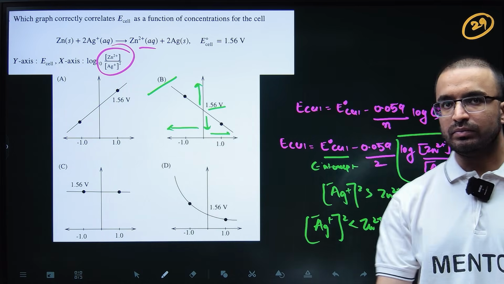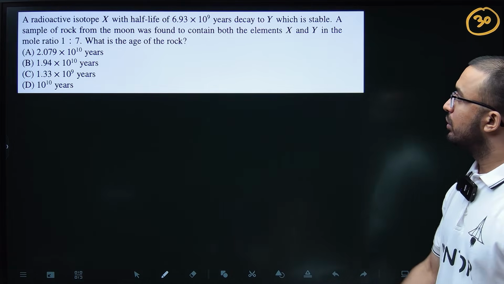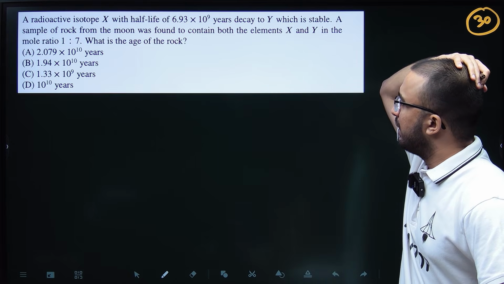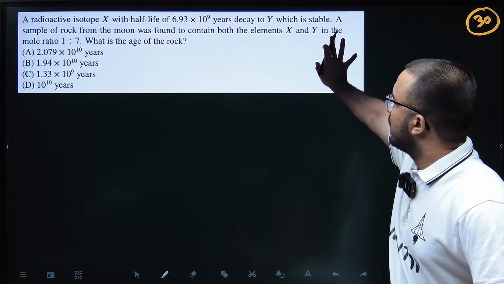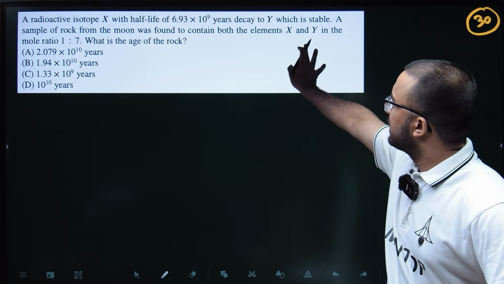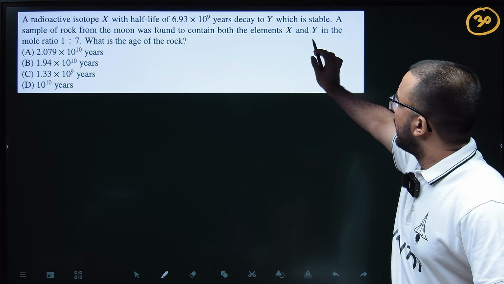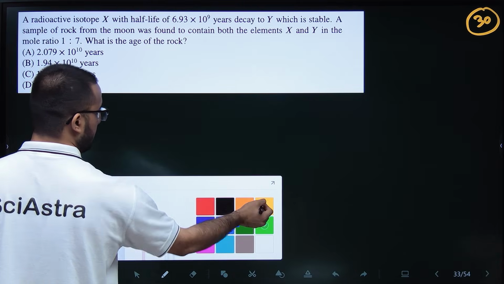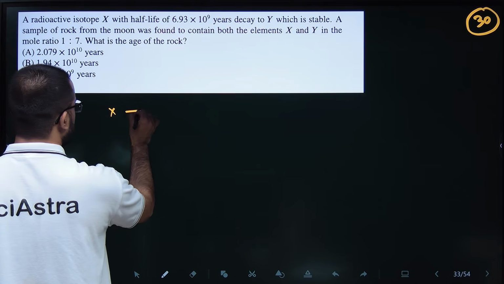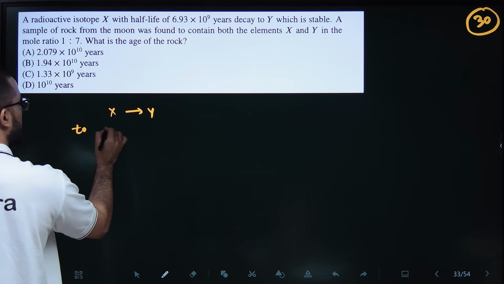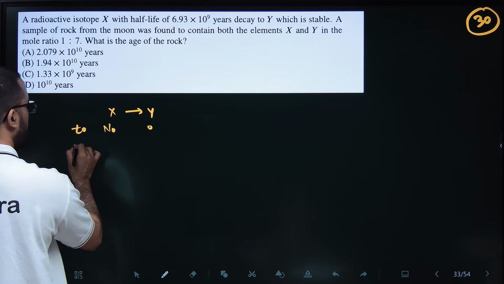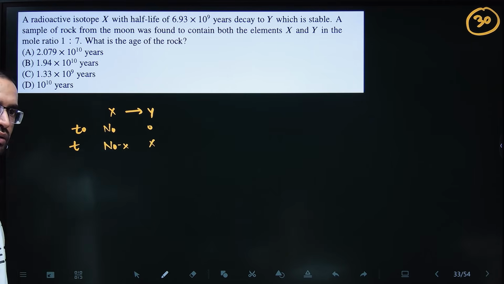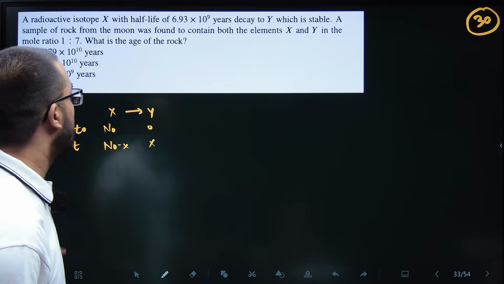Okay, so this is a chemical kinetics question. Basically a radioactive isotope is given, half-life is given, years to decay to Y. So X is decaying to Y. In this question, at initial time, let's suppose this was N naught, this was 0. So at time T, this was N naught minus X, this was X. Okay, general radioactive decay.